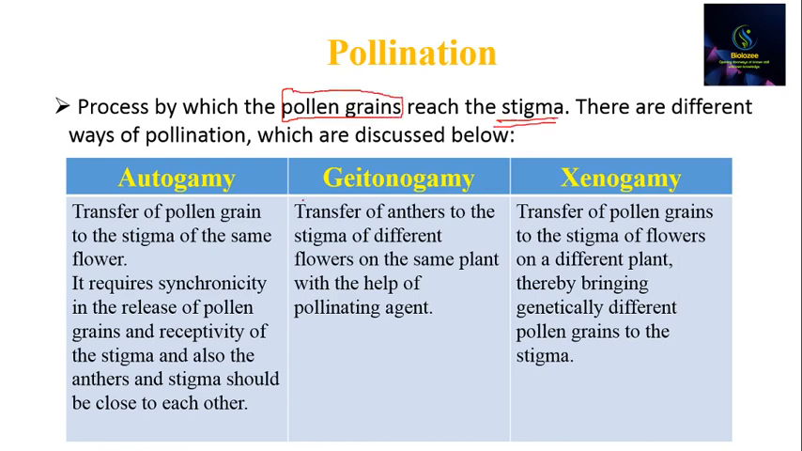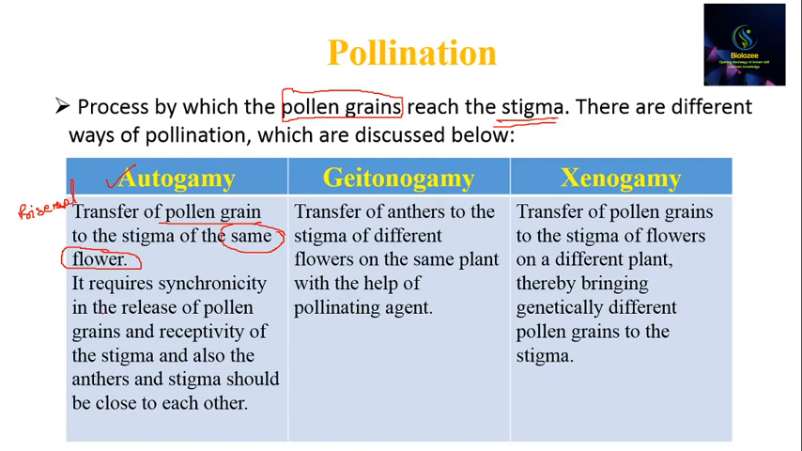Now there are three different types of pollination: autogamy, geitonogamy and xenogamy. So we will start with autogamy. Autogamy is the transfer of pollen grains to the stigma of the same flower. Same flower के अंदर pollen grains transfer होंगे stigma पर. So this is the process of autogamy in the case of bisexual flowers, where the male and female organs are present on the same flower.